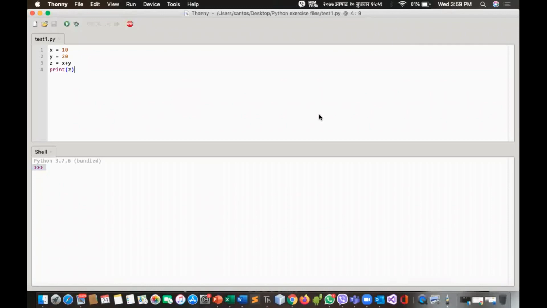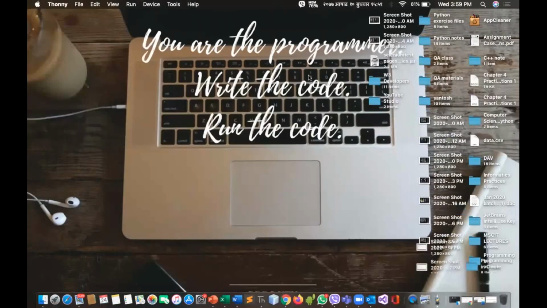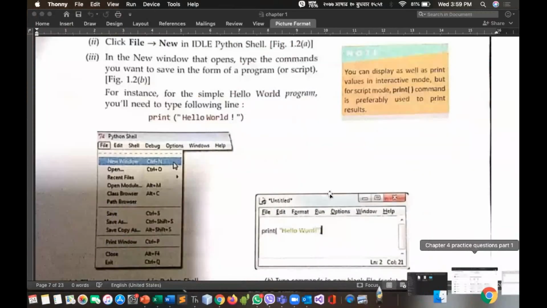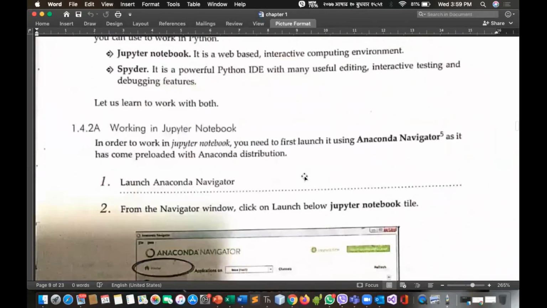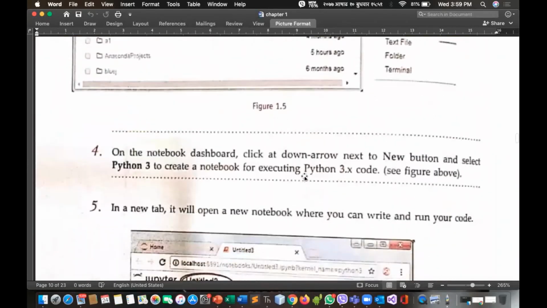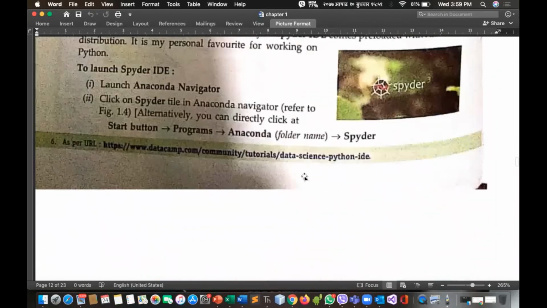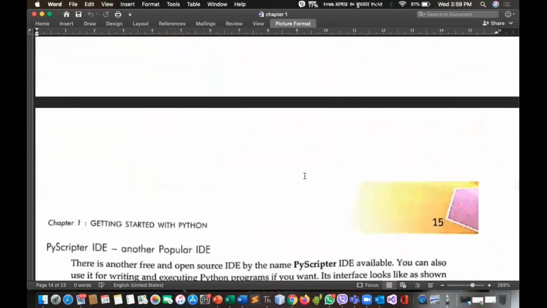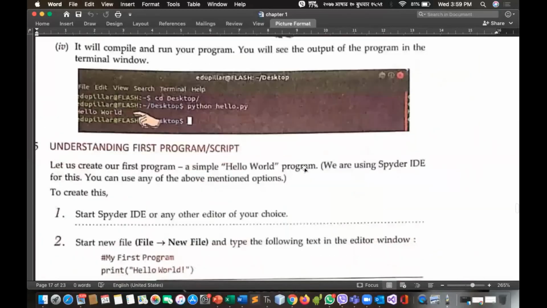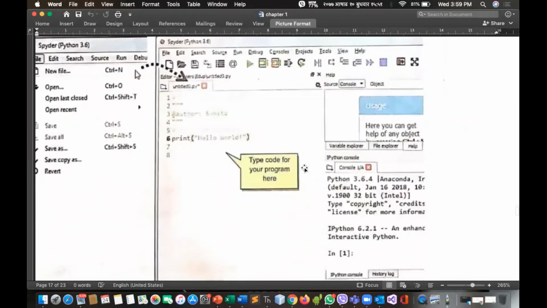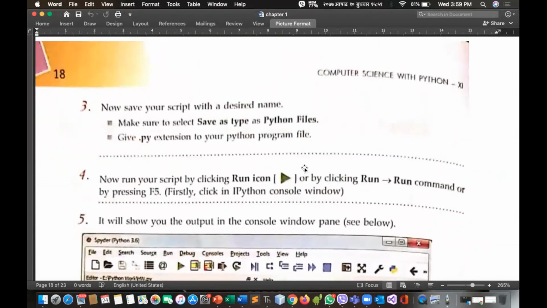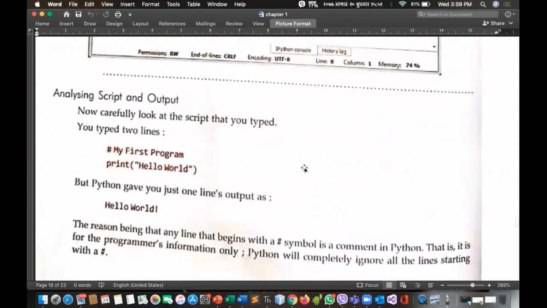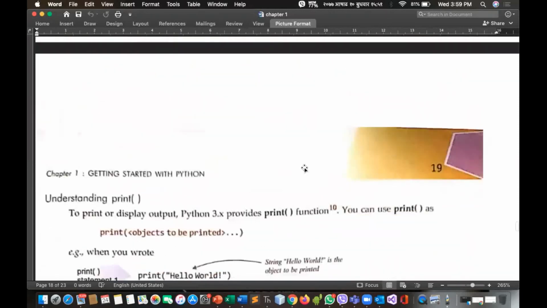So I hope I have almost covered chapter 1 in this video. Let me check if any topic is left. This is just a step that teaches how to install and what to use. There are various methods you can find in the book, like Spyder, Anaconda, Spyder IDE and all. So you don't need to get confused with all this. You can simply download Thonny to practice at the beginner level. You don't have to worry about all this Anaconda and so on.